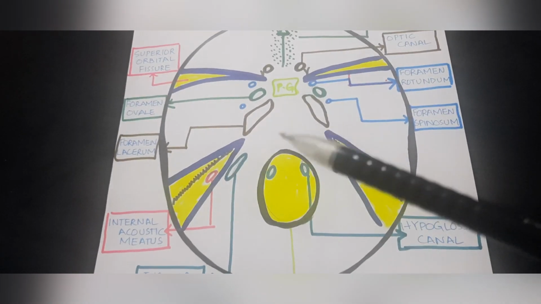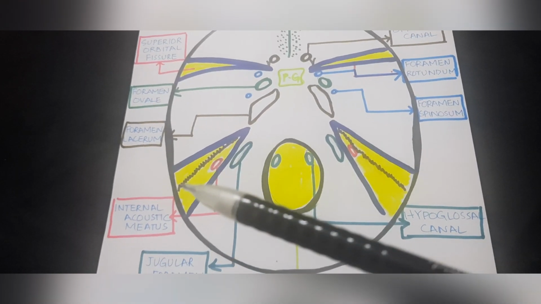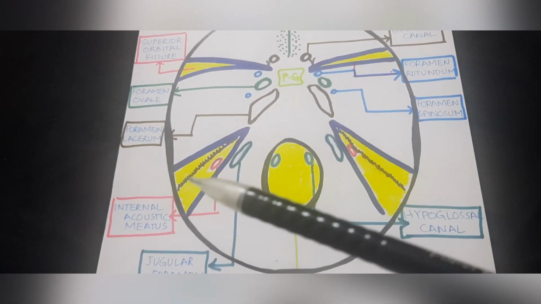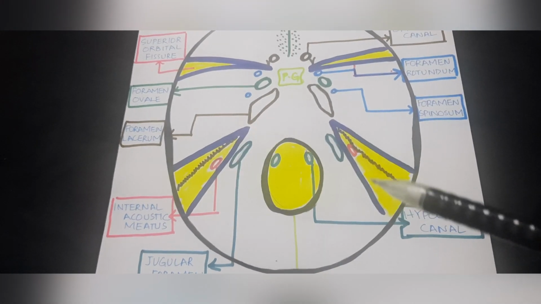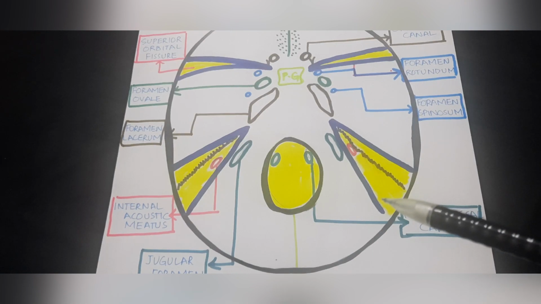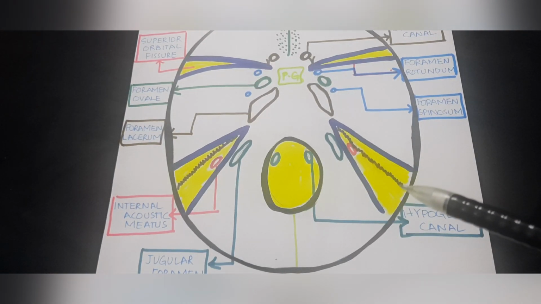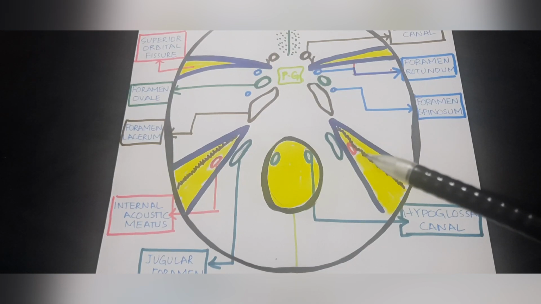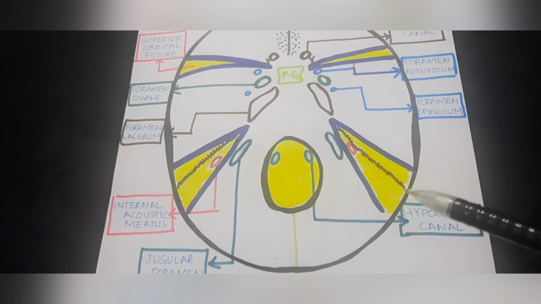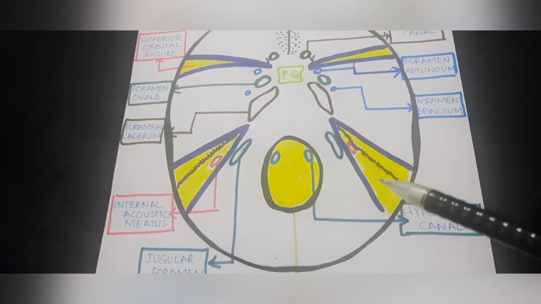After this, we come towards the portion of the posterior cranial fossa. In the posterior cranial fossa, this triangular shaped structure that you can see is the diagrammatic representation of the petrous part of the temporal bone. This dotted irregular zigzag line is the superior border of the petrous part, and this is the posterior aspect of the bone.